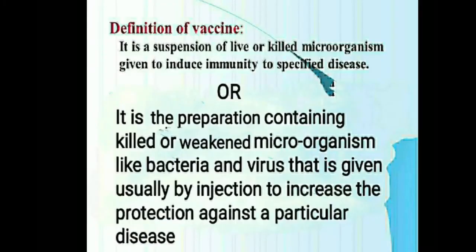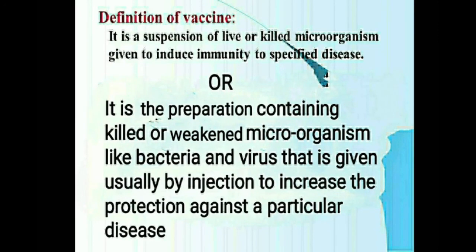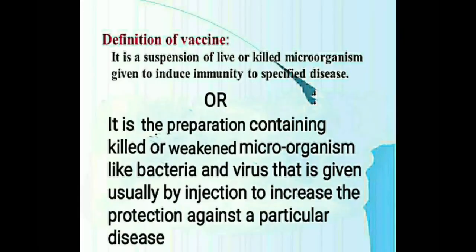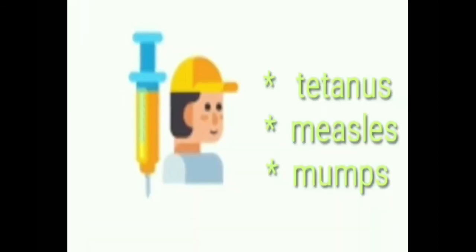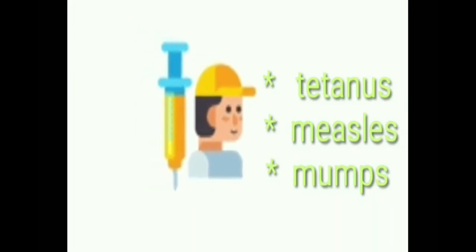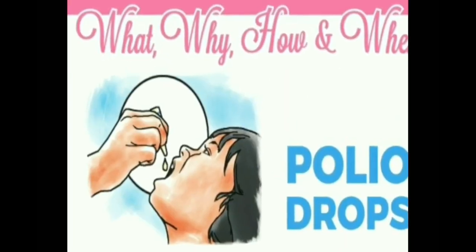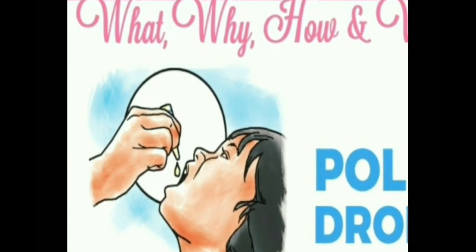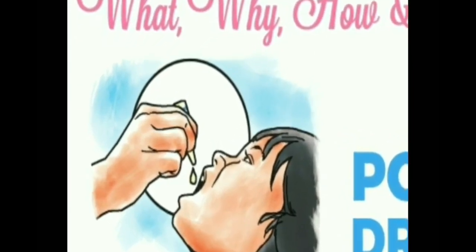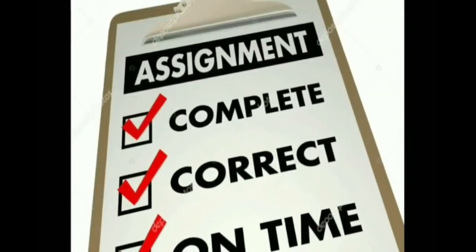Vaccination. It is a preparation containing killed or weakened microorganisms like bacteria or virus that is given usually by injection to increase the protection against a particular disease. Vaccines are available for diseases like tetanus, measles, mumps. In polio, oral drops are given to children under the age of 5 against the polio virus.